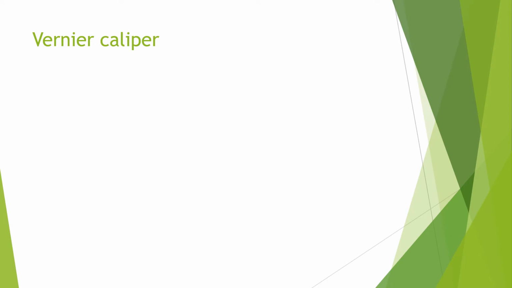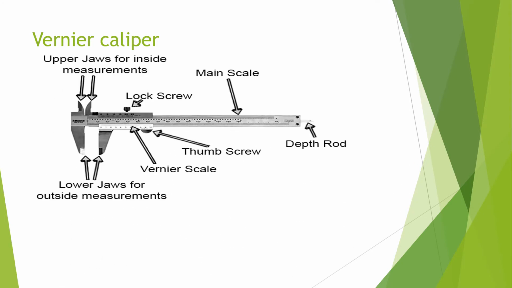Vernier caliper. This is a vernier caliper diagram. See, this is main scale and this is thumb screw and this is vernier scale, and here top is lock screw and the top is upper jaws for inside measurements and here lower jaws for outside measurements, and finally here it is depth rod.